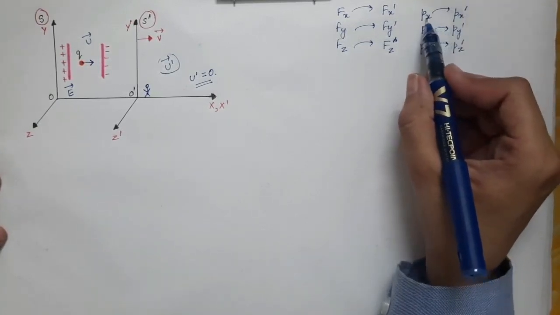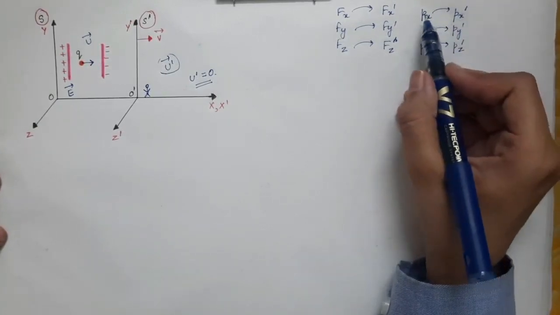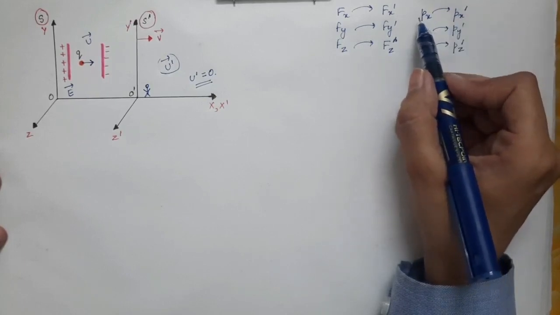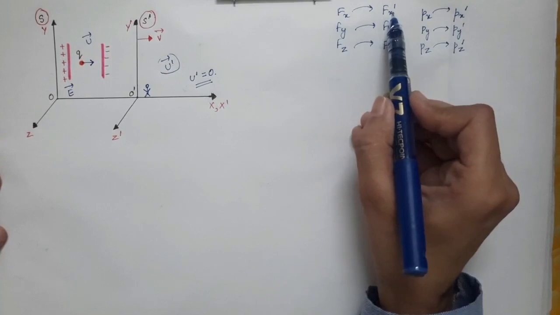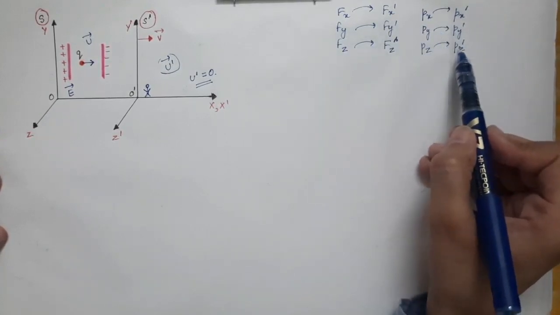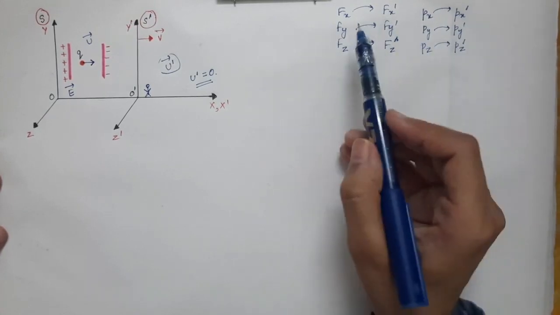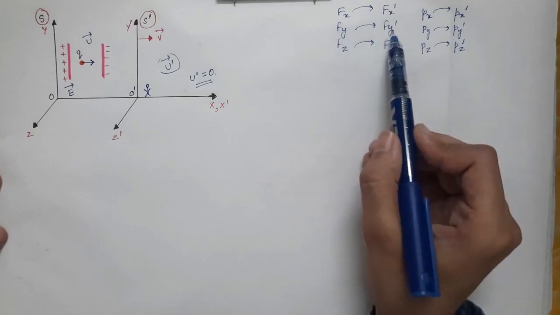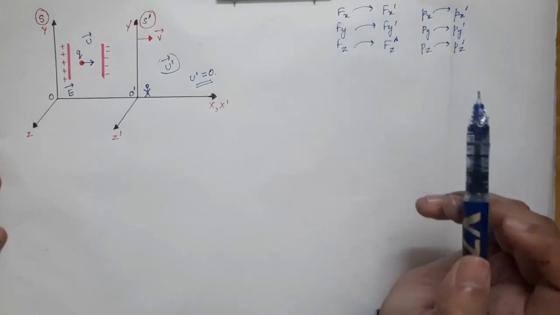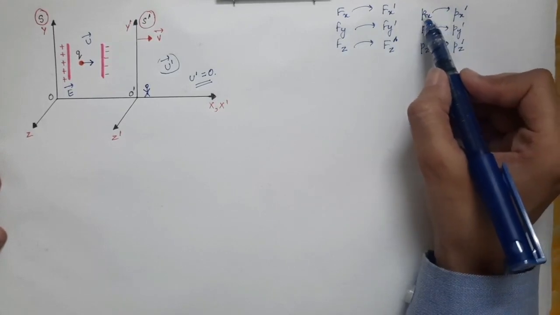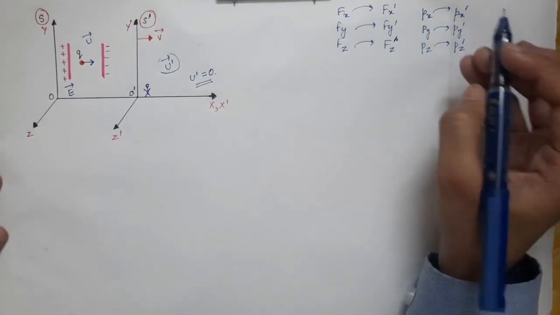So when you find px in terms of px prime, you will take its derivative with respect to time, and hence you will be able to get fx in terms of fx prime. A similar thing you will do with py and pz. You will do the time derivative and find the relation of fy in terms of fy prime and fz in terms of fz prime. So first of all, we are going to find px in terms of px prime.